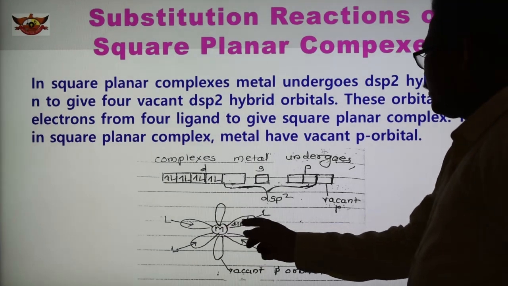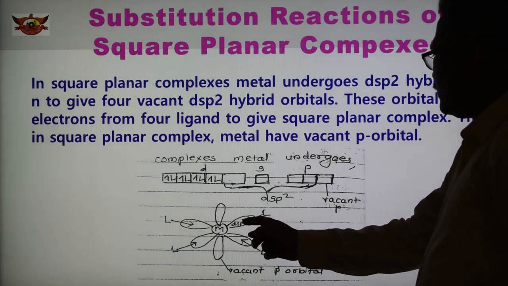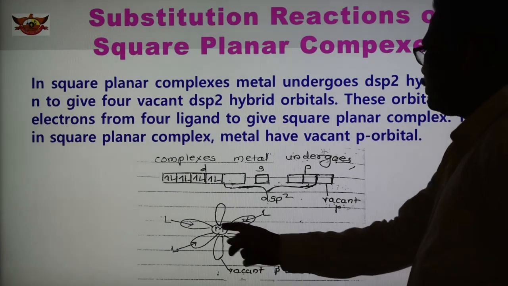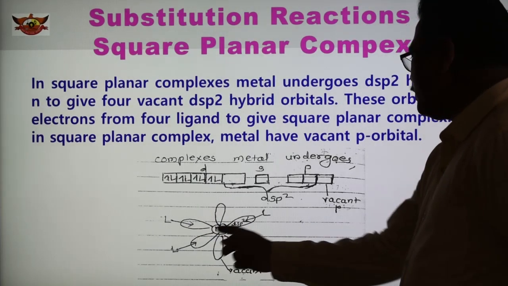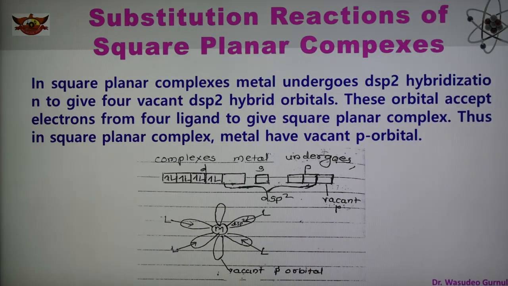So this is the metal, and this is how the ligands are shown here. This is dsp2, this is another dsp2, this is dsp2, this is dsp2. 4 ligands are there, and this p orbital is vacant, which is shown here in the box. The other 4 are the dsp2 hybrid orbitals, and there is one vacant p orbital.